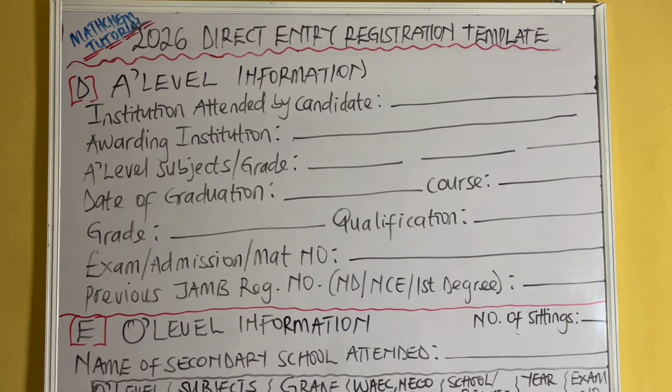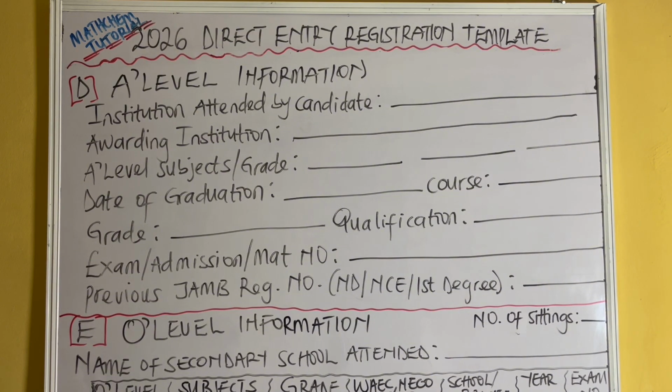And those that did A-level such as JUPEB, IJMB, Cambridge, NABTEB A-level, and all other A-levels we have in Nigeria, and all other acceptable A-level like GCE A-level from Cameroon, which is also acceptable in Nigeria.